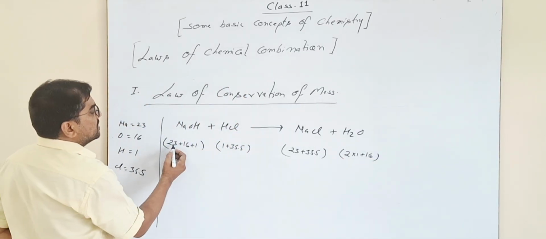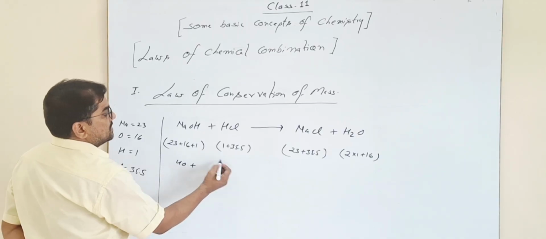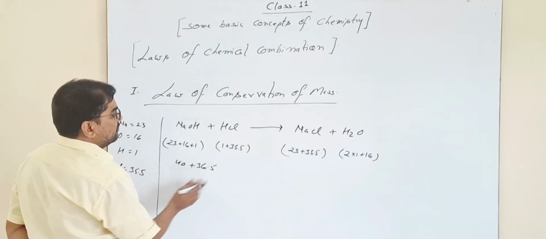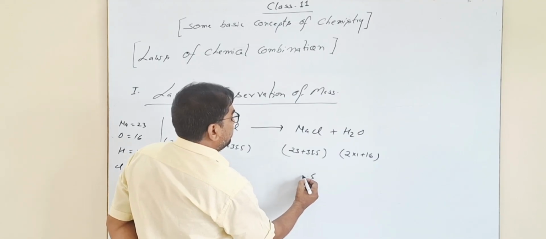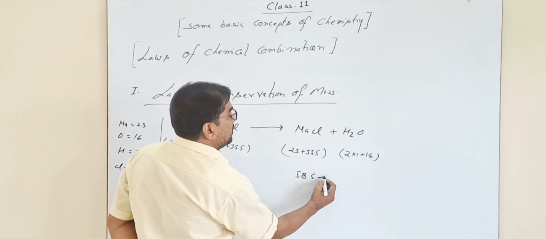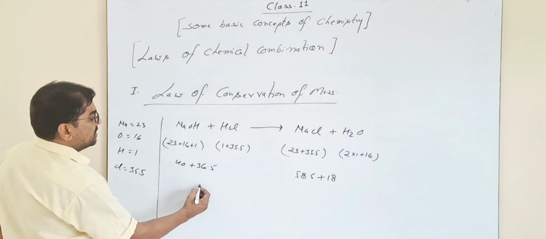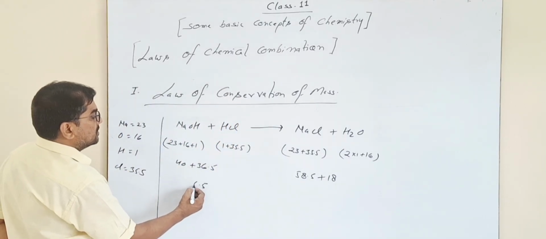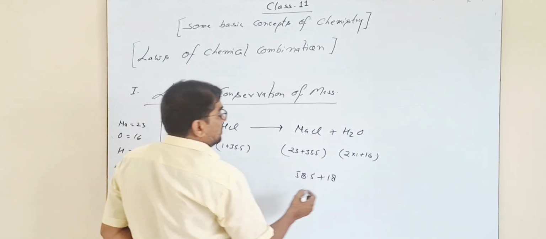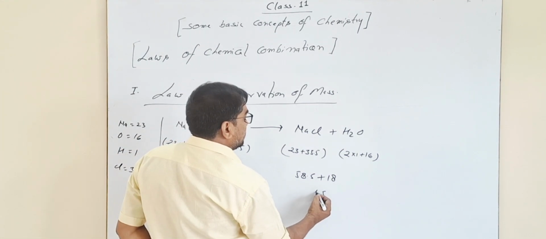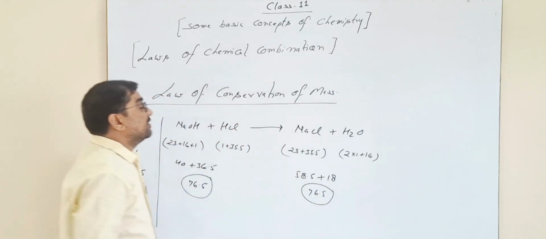Before the chemical change, it will become 40 plus 36.5, which is 76.5. After the change, it is 58.5 plus 18. Now completing the addition: 0.5, 6, 7, so 76.5.